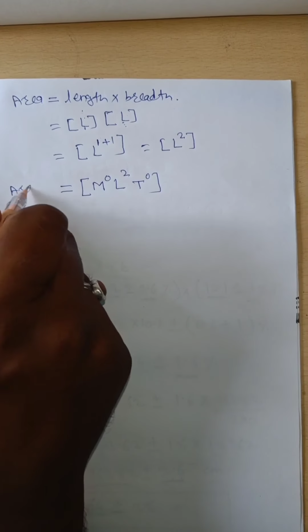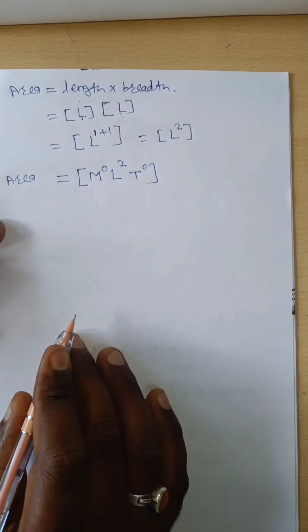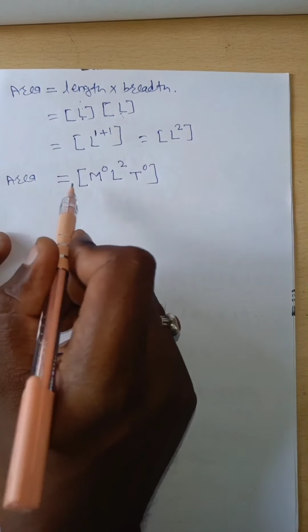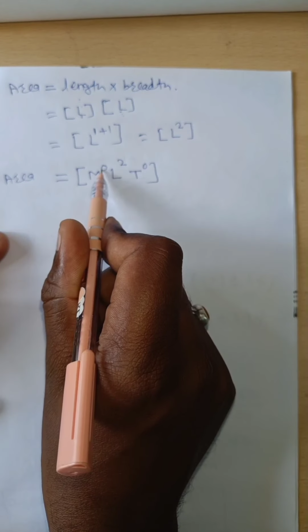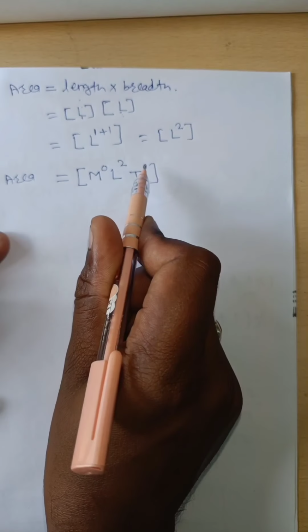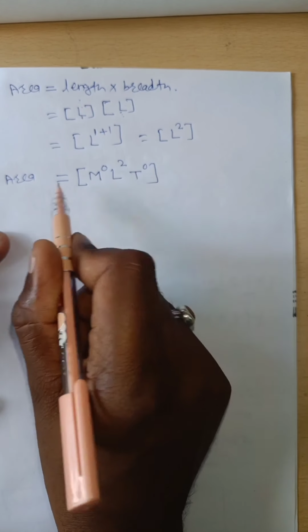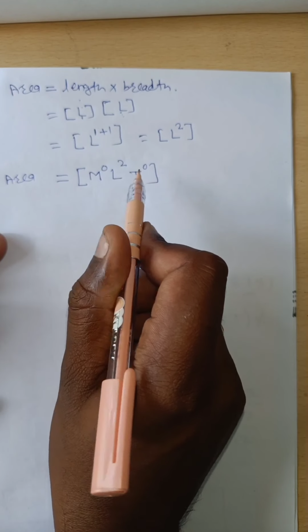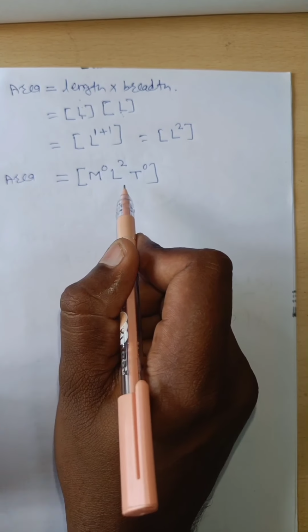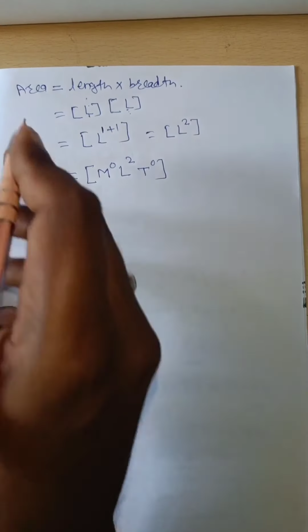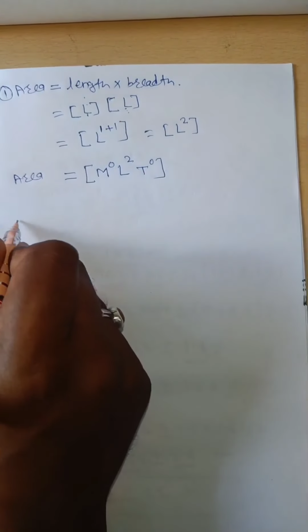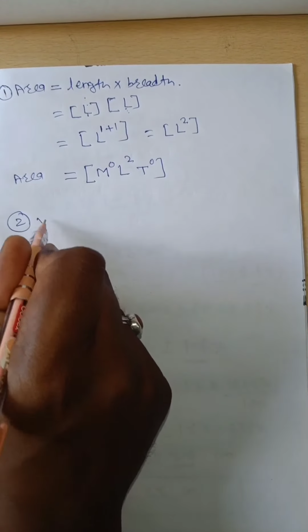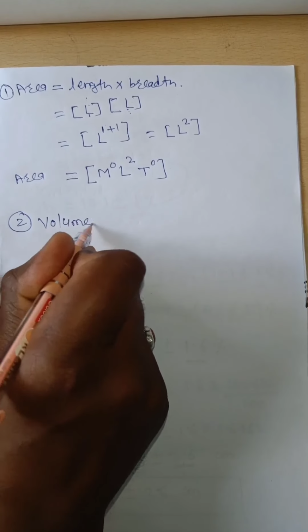Therefore the dimensional formula of area can be represented as M to the power 0, L to the power 2, T to the power 0. Therefore M^0 L^2 T^0 is the dimensional formula of area. Now next we have to find out the dimensional formula of volume.